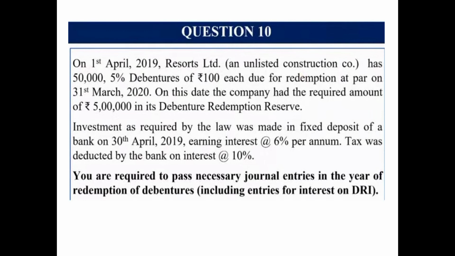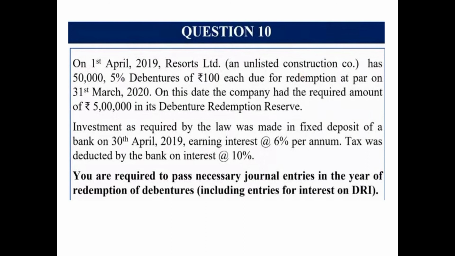Question number 10 says, on 1st April 2019, Resorts Limited, an unlisted construction company. Now, this is an unlisted company other than NBFC and HFC. That means it needs to create DRR as well as invest in DRI. It has 50,000 5% debentures of 100 each. It already has, that means it has issued them beforehand, so we need not pass the entry for issue, obviously. Each is due for redemption at par on 31st March 2020. Now, what is the face value? 50,000 into 100, that means 50 lakhs.